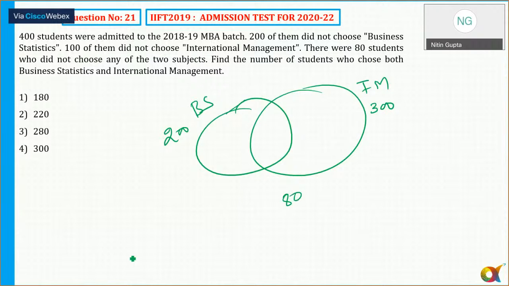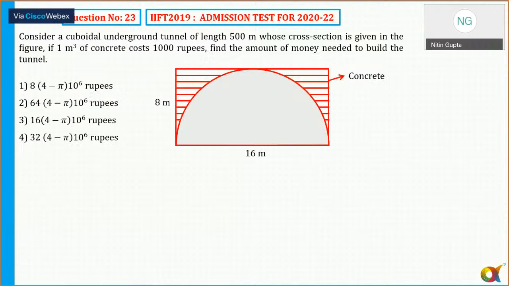So 400 minus 80 is equal to 320. So the union of these is 320 plus 3 is 500. So 500 minus 200 plus 300 is 500. So total union is 500 minus 300. Option number 1.